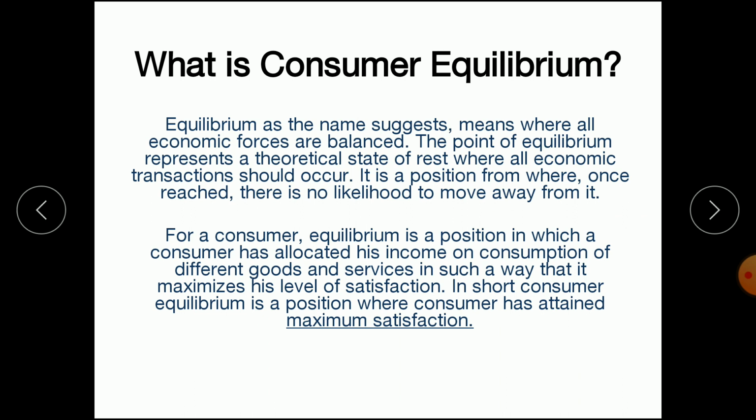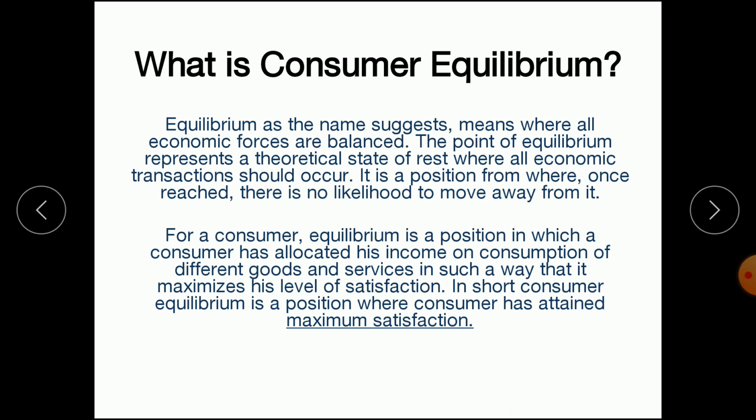So for a consumer, what can be the equilibrium position? For a consumer, the equilibrium position or the best position will be when the consumer distributes his or her income in order to purchase various goods and services in such a way that the consumer gets the maximum level of satisfaction.